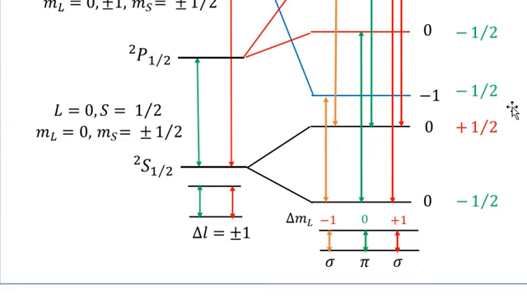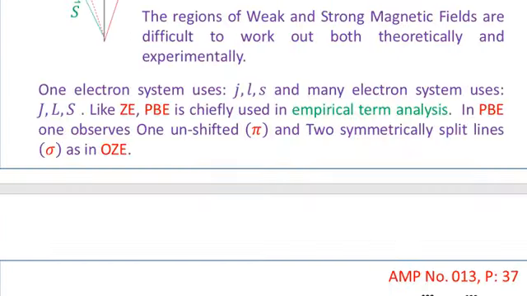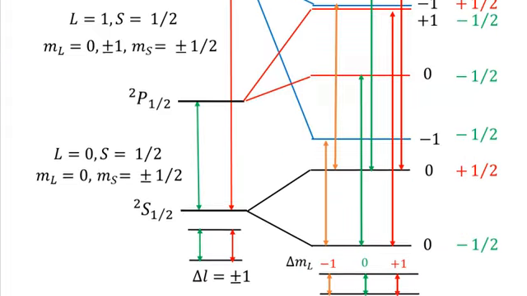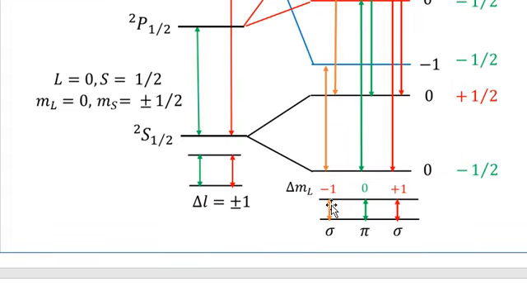So you see that these are actually the triplet lines. So the Paschen-Back effect has triple lines, similar to the case of the ordinary Zeeman effect, because we observe only three lines in the case of the Paschen-Back effect. So the Paschen-Back effect may be considered very similar to the ordinary Zeeman effect.